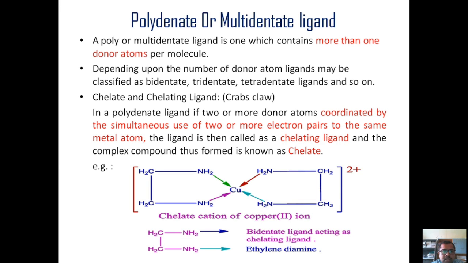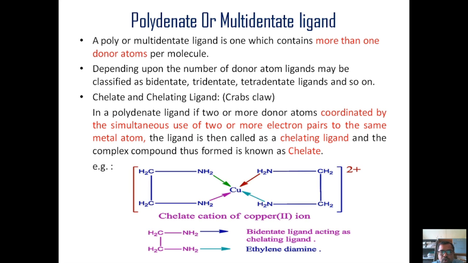So let us discuss the next point. It is the chelate or chelating ligand. What is meant by chelate? Chelate looks like a crab's claw. Let us look at the definition of chelating. If a polydentate ligand with two or more donor atoms is coordinated by the simultaneous use of two or more electron pairs to the same metal atom, then the ligand is called a chelating ligand.